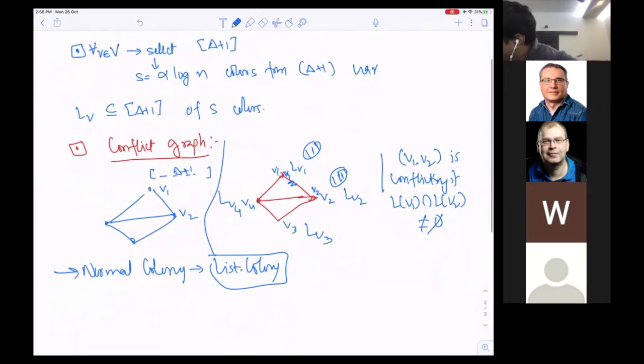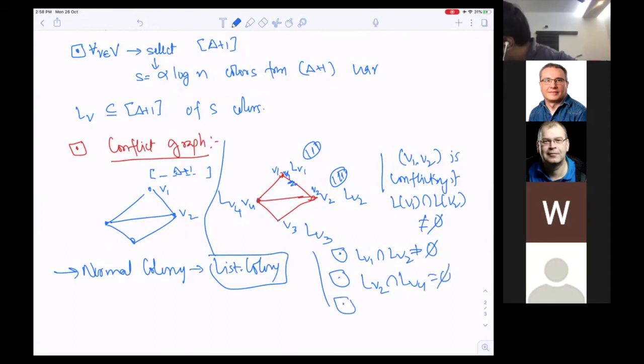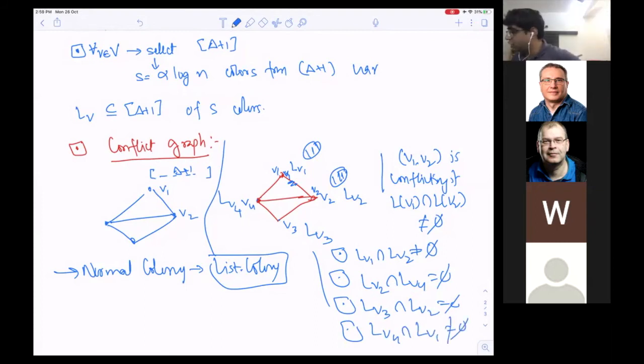So now this is my point, that suppose L(V1) intersection L(V2) is not equal to empty set. But maybe L(V2) intersection L(V4) is empty. L(V3) intersection L(V2) is equal to empty. And say list V4 intersection list V1 is not equal to empty.